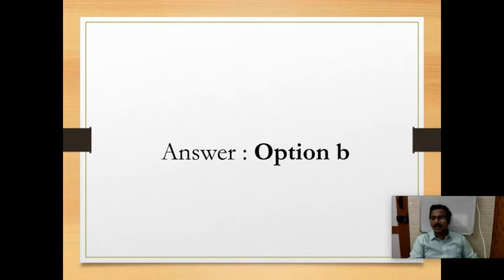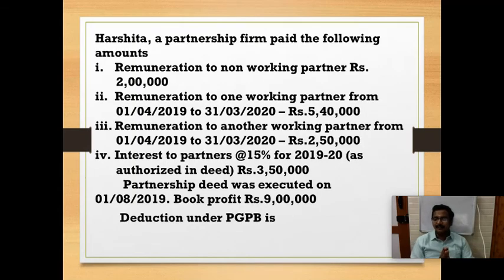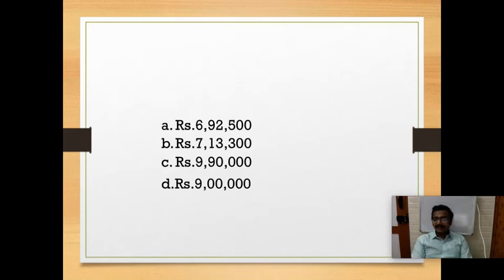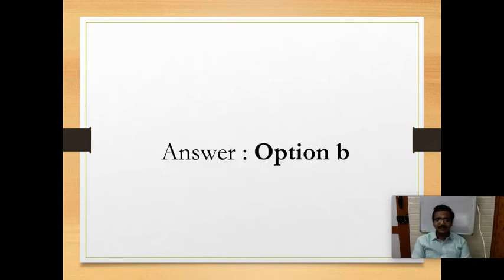So first we have to check whether the entire amount is allowable. Remuneration is allowed only after the partnership deed. Before the date of partnership deed, whatever remuneration or interest is paid is not allowable, and remuneration to a non-working partner is not allowable. After calculating, interest should not exceed 12% and remuneration should not exceed the limit. That is, on the first 3 lakh it is 90% of the 3 lakh or rupees 1,50,000, whichever is higher, and for the balance amount it is 60% of the profit. So the answer is 7,13,300, option B. So next question.